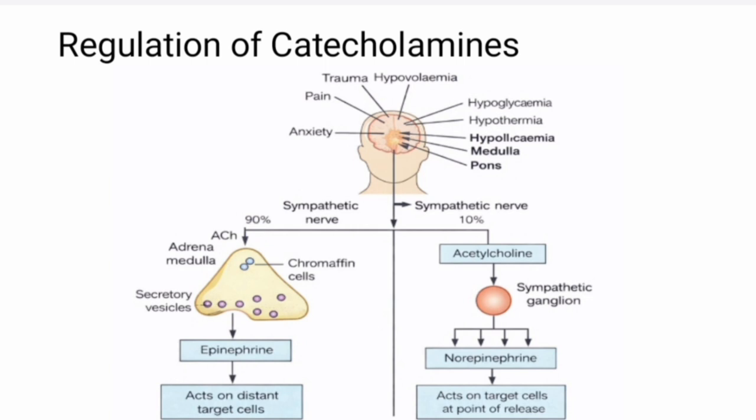Under the regulation, various kinds of stress, as shown in the slide, stimulate the sympathetic nervous system, which causes preganglionic fiber stimulation and releases acetylcholine, which acts on nicotinic receptors, increasing sodium permeability, which causes depolarization of the membrane by influx of calcium. By exocytosis, it releases catecholamines into the blood.